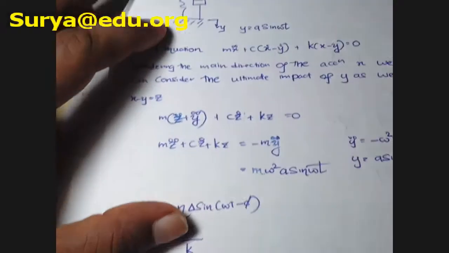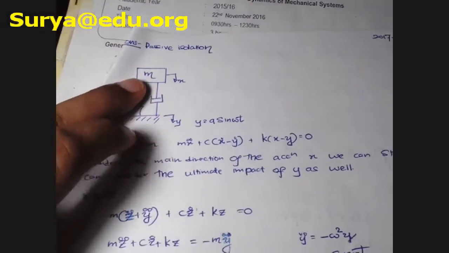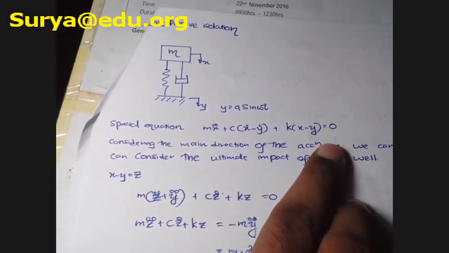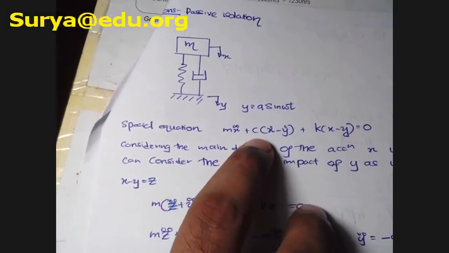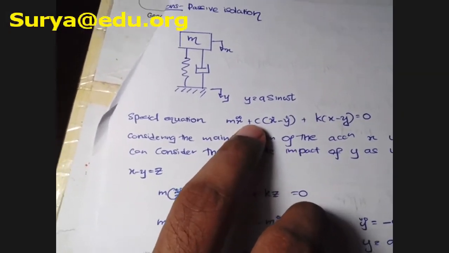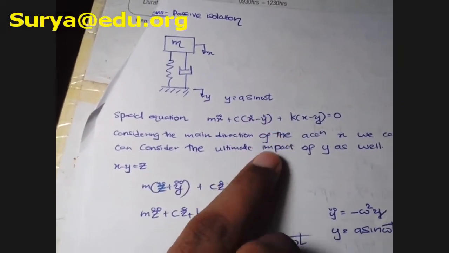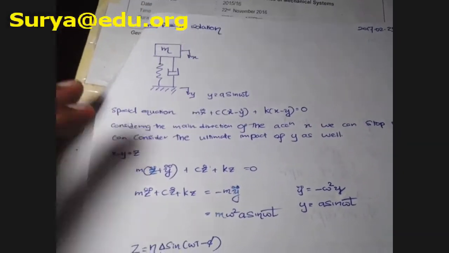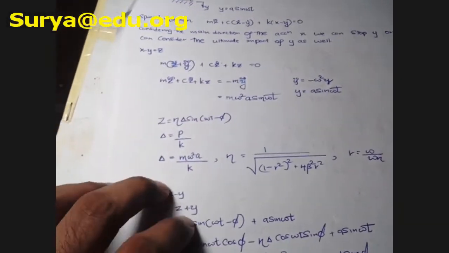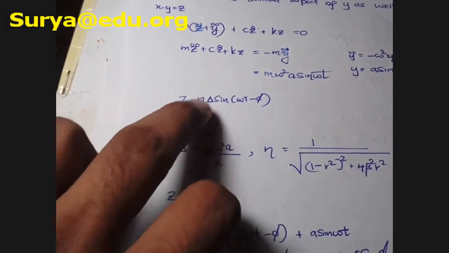So the same thing you can do for the passive isolation also, right? This is the system, and you can put this standard equation. Guys, when you put the equation, you have to follow the relative motion concept, because you have to study one object with respect to the other, right? So that's how it goes. Same basic rules, okay? These you have to remember. Here, see, delta equals P by k, the static deflection equals P by k.